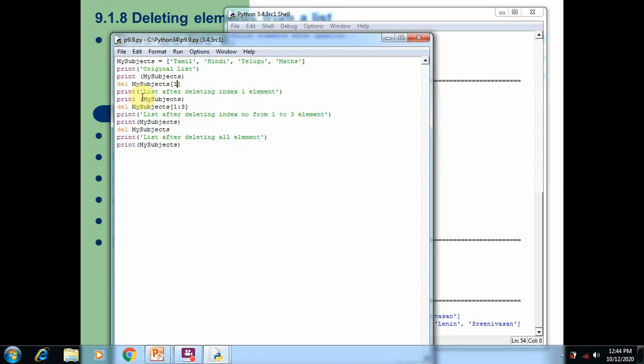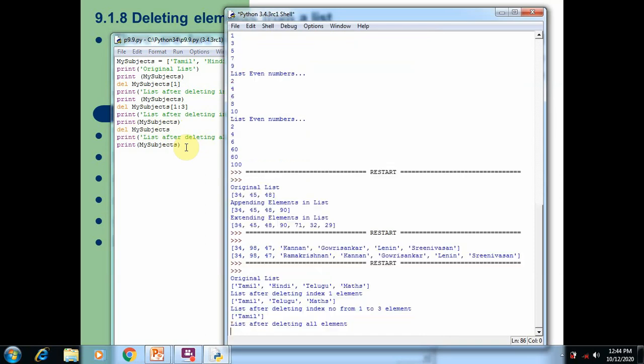If you want to delete a single element, then specify the single index number. If you want to delete a range of elements, then mention the upper limit and the lower limit for the index in the del statement. If you want to delete all the elements, then don't mention any index number, simply type del my subject. Now when we run this program, you can see the output.